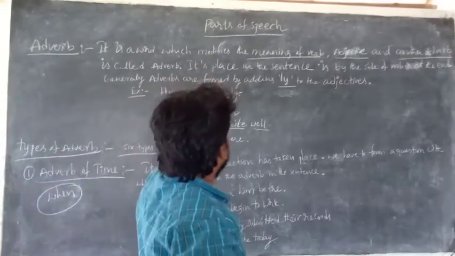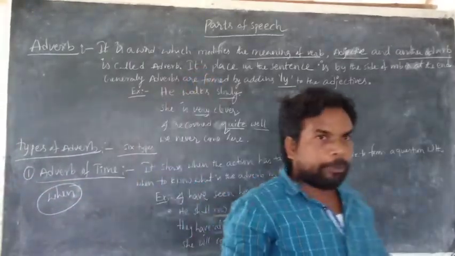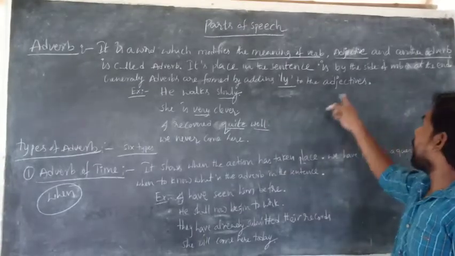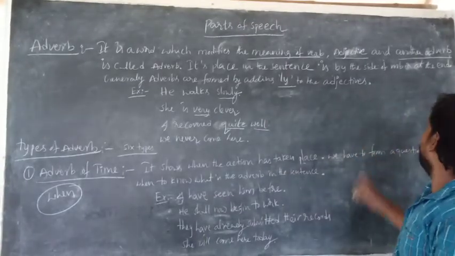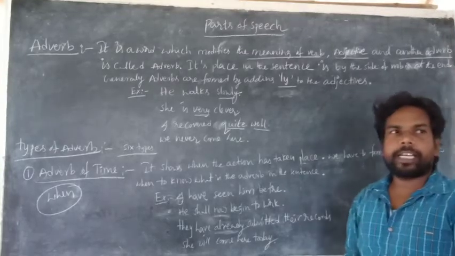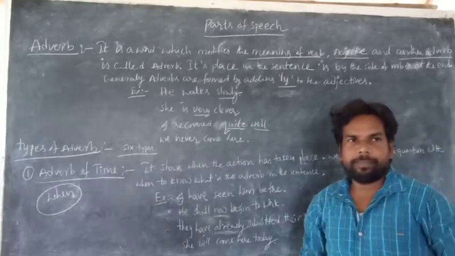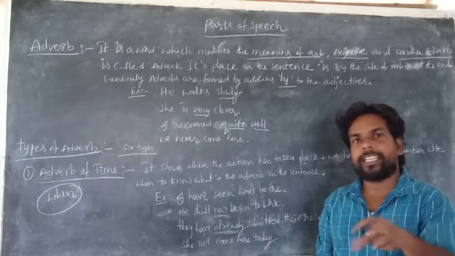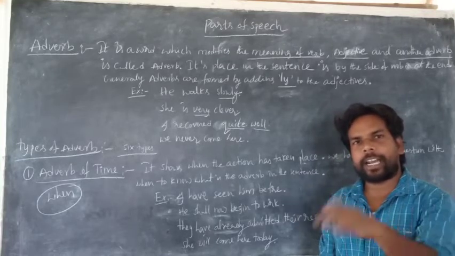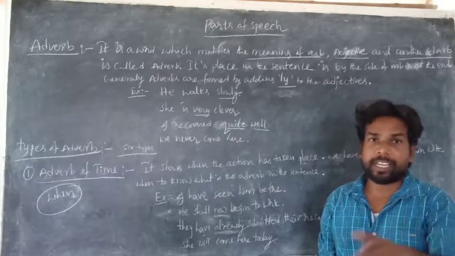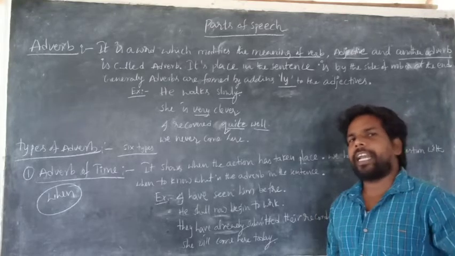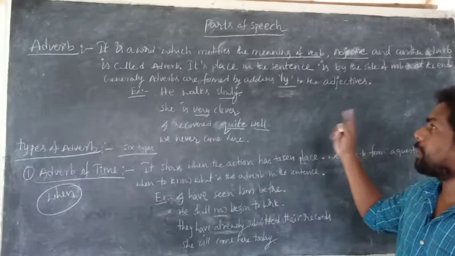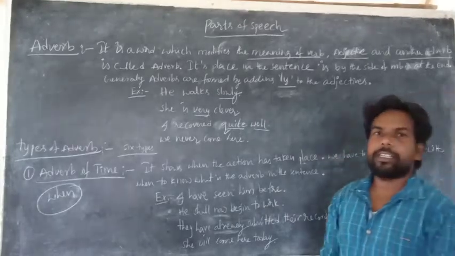Its place, what place an adverb takes in the sentence, is by the side of the verb, or at the end of the sentence. Is it clear? Either side means the left side or the right side of the verb, or at the ending of the sentence. That is the placement of the adverb.